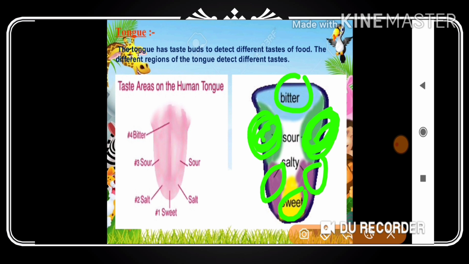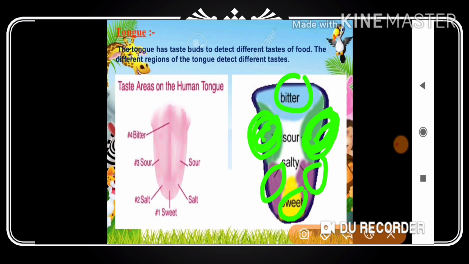So from this experiment, what we need to conclude is that the tongue has types of buds at their own positions, and they can taste only their own tastes. For example, the bitter bud will detect only bitter if you place the solution on it, and other buds will not detect the bitter taste.